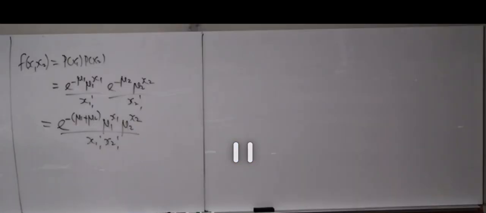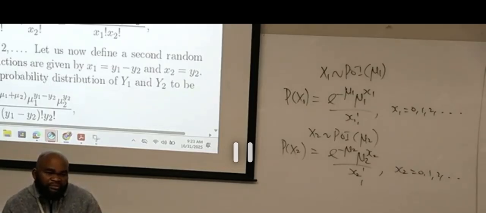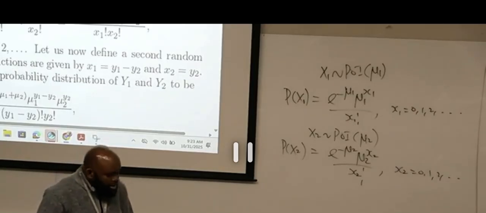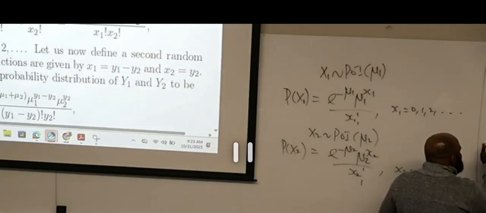I just applied algebraic simplification, and that's why you have to give kudos to your teachers in elementary school, middle school, and high school for teaching you algebra. You're going to be making use of it now. This is the joint.